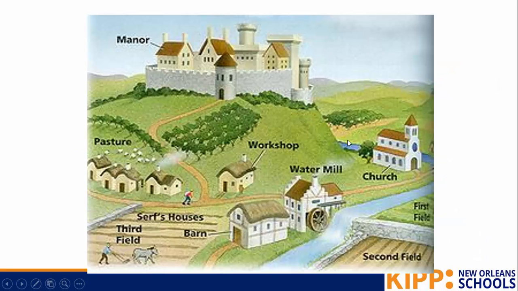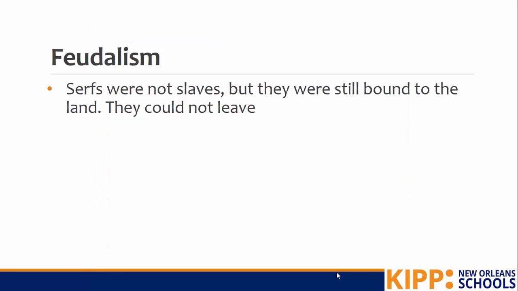Here's an example of a medieval manor where we see the castle up at the top. This is where the king and the nobles would live, and then the peasants and serfs would live on the land, and they would farm the land and make the food for the people who lived in the manor. Serfs were not slaves, but they were still bound to the land. They could not leave.